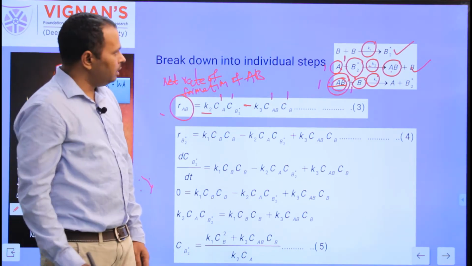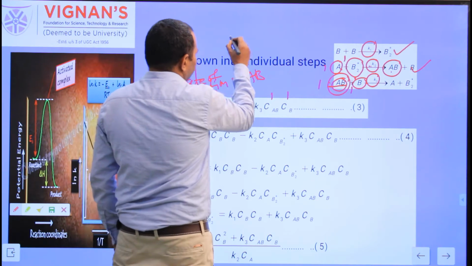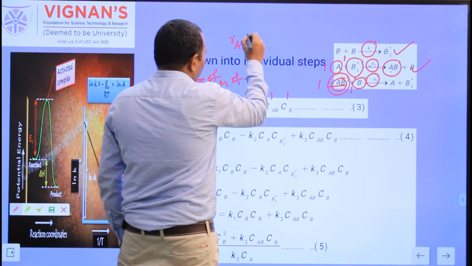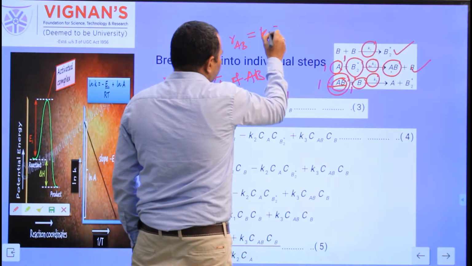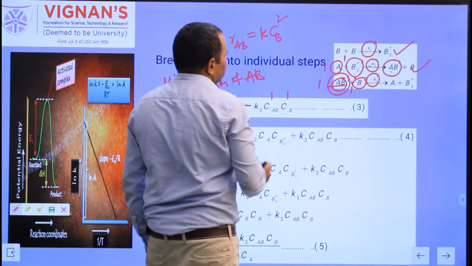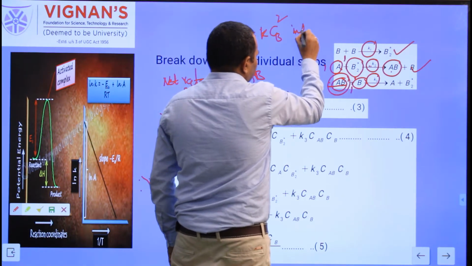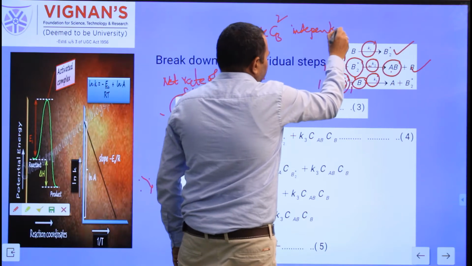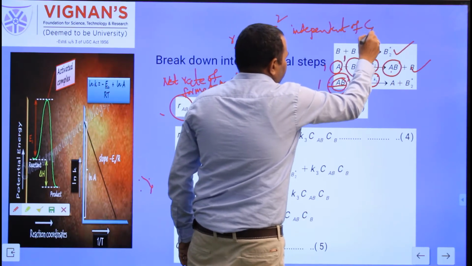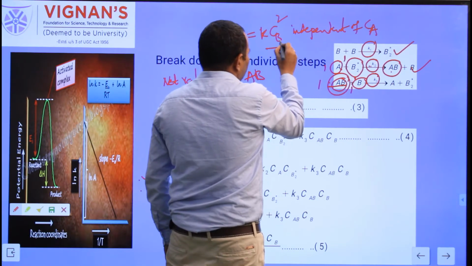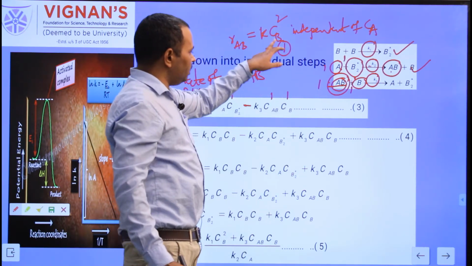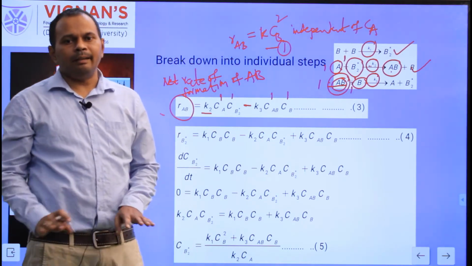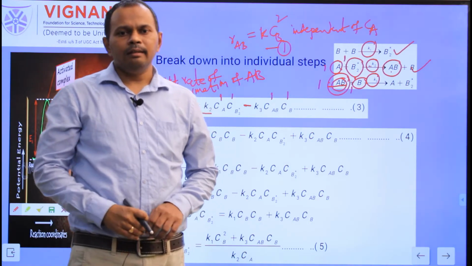What is equation 1? The rate of formation of AB based on experiments, given in the problem as RAB is equal to K into CB square. This is independent of CA. So this is equation 1. And when you compare equation 3 with equation 1, the right hand side terms are not the same.